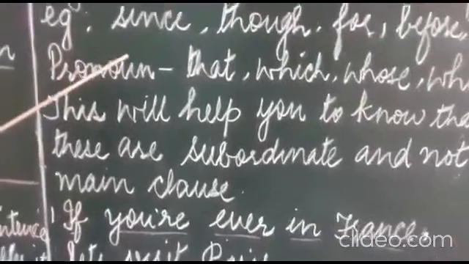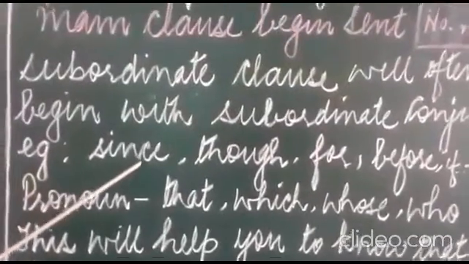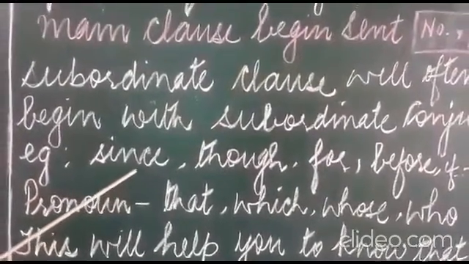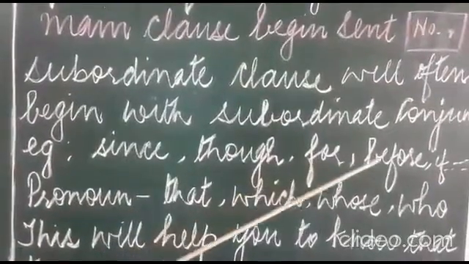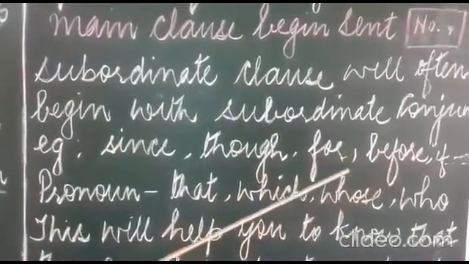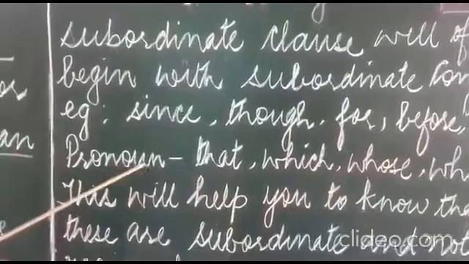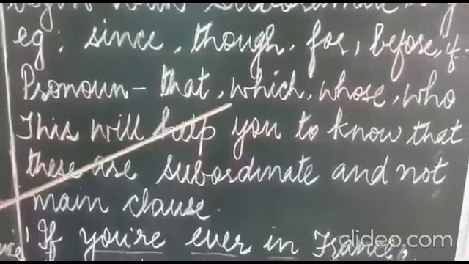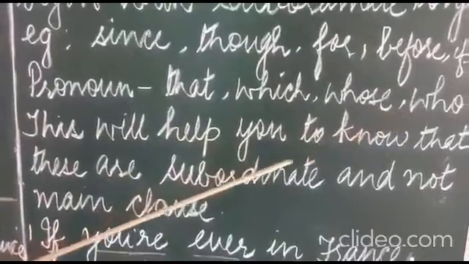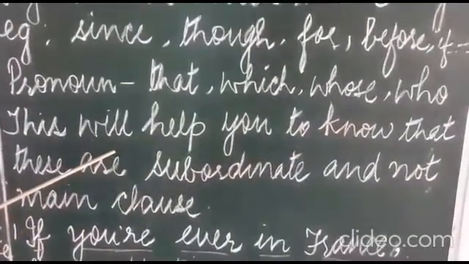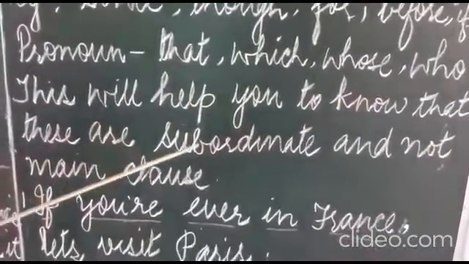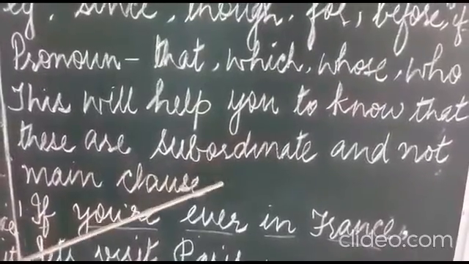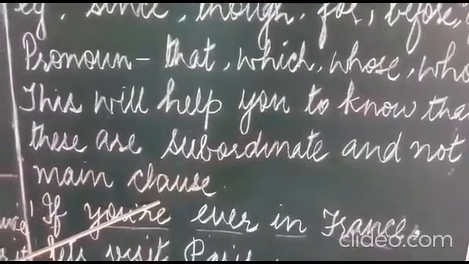These two things. When it begins with a subordinate conjunction, since, though, for, before, if, then you know that this is a subordinate clause, or it may begin with a pronoun: that, which, whose, who. These two things will help you to know that this is a subordinate clause and not a main clause.